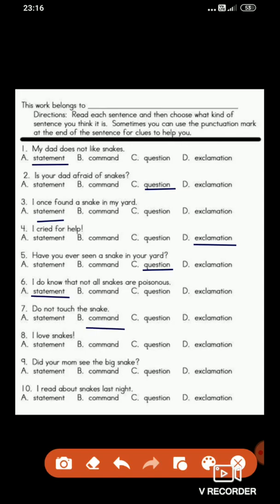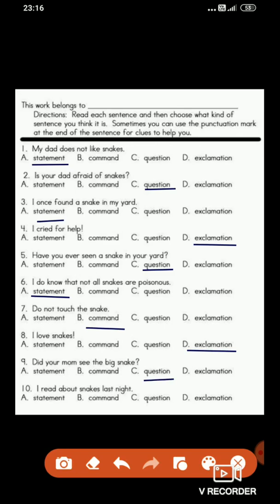Next, I love snakes. At the end the exclamation mark is put. So which sentence is this? Yes, exclamation. Next, ninth one. Did your mom see the big snake? So which kind of sentence is this? Yeah, this is a question because the question is asked and it is ended by the question mark.